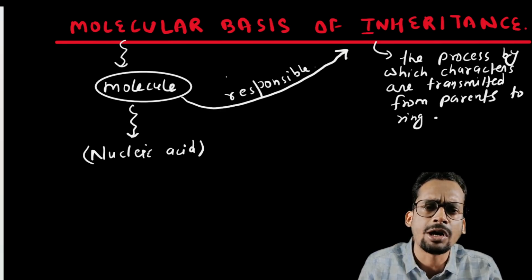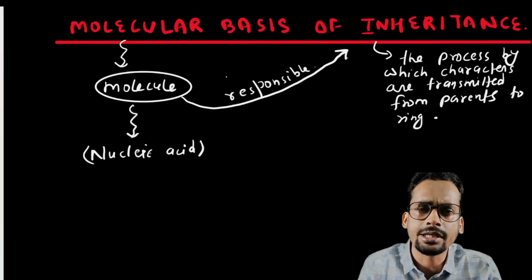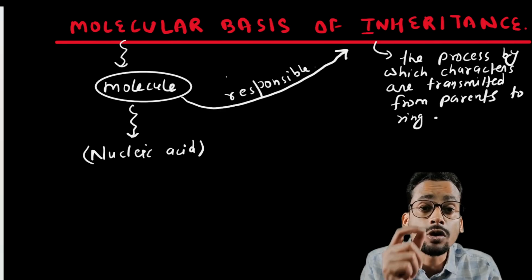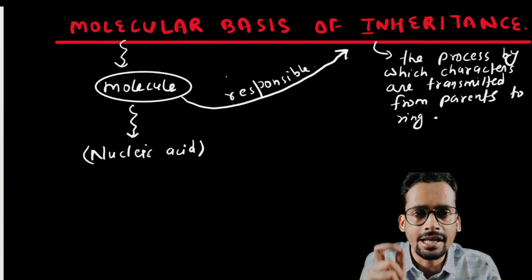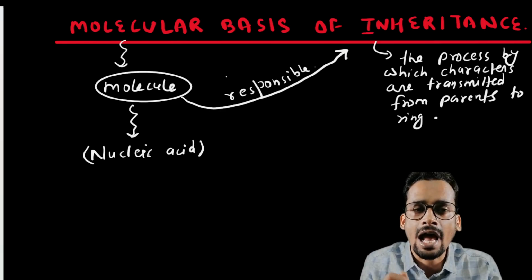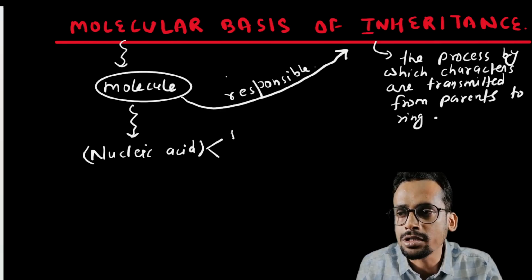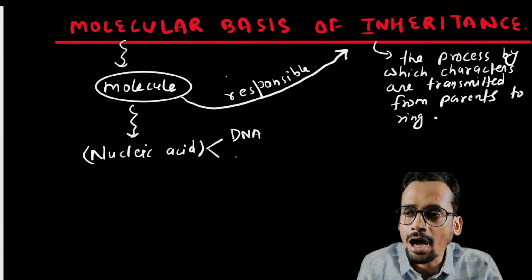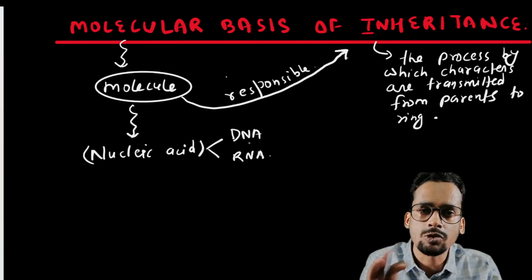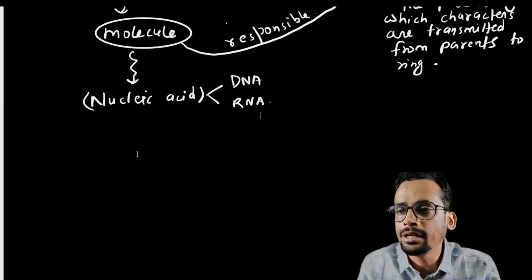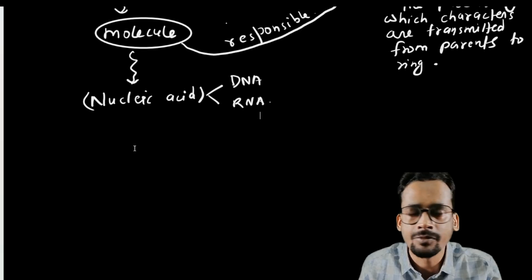In class 11th in biomolecules you must have studied about nucleic acid, or if not, let me ask you, what is the full form of DNA and what is the full form of RNA? You will say deoxyribonucleic acid, DNA, and ribonucleic acid, RNA. So in this chapter we have to focus on DNA and RNA only. You already know the full form, so I'm not writing it here.